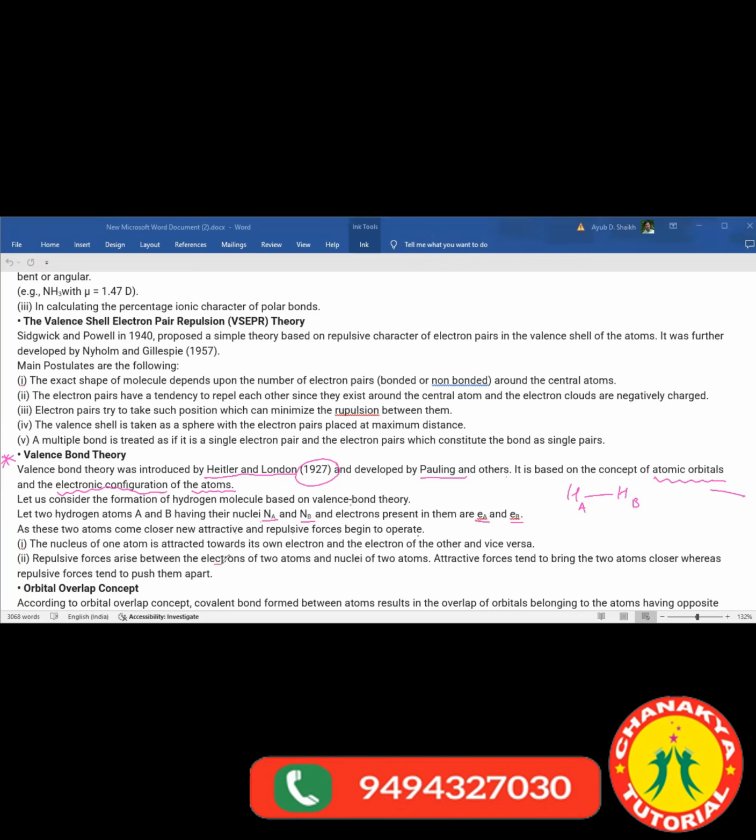Repulsive forces arise between the electrons of the two atoms and between the nuclei of the two atoms, because nuclei are positively charged and electrons are negatively charged. Attractive forces tend to bring the atoms closer, whereas repulsive forces tend to push them apart.